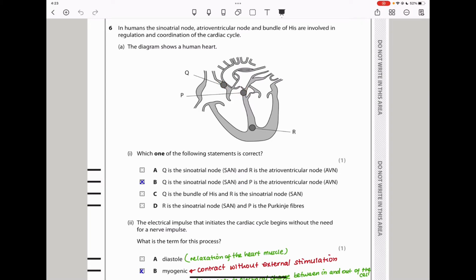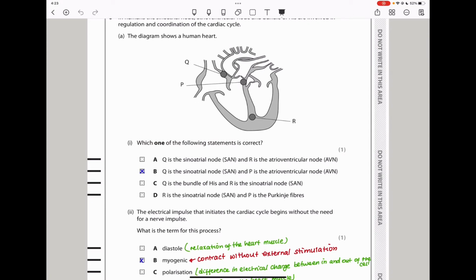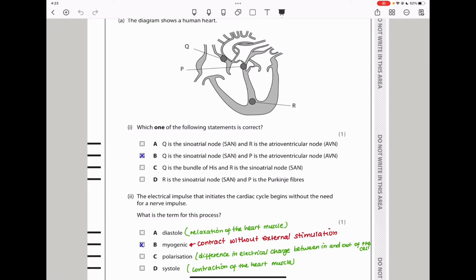So the first question is asking which one of the following statements is correct. Statement A says Q is the sinoatrial node, that is correct, and R is the atrioventricular node, that is wrong. For part B, it says Q is the sinoatrial node, that is correct, and P is the atrioventricular node, that is correct as well. So the appropriate answer should be B here. The others are not right.